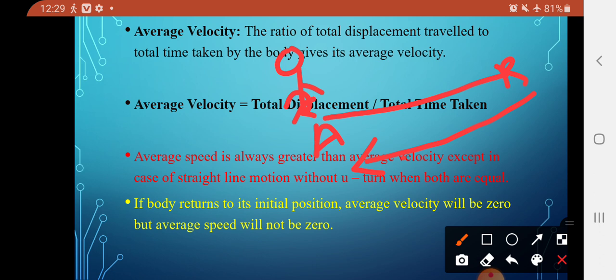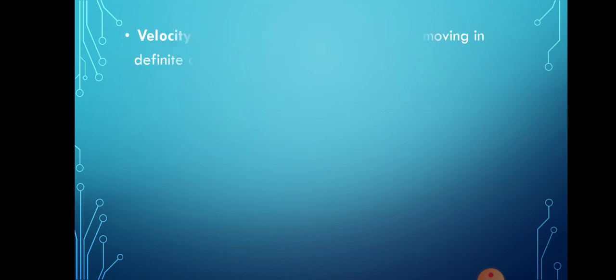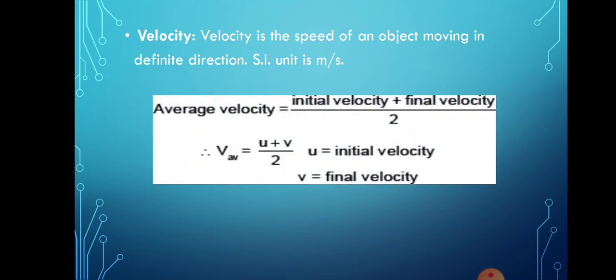Now let's discuss the next concept. When the direction of motion changes, velocity also changes, because it depends upon the direction. Velocity is nothing but the speed of an object moving in a definite direction, and the SI unit is meter per second.